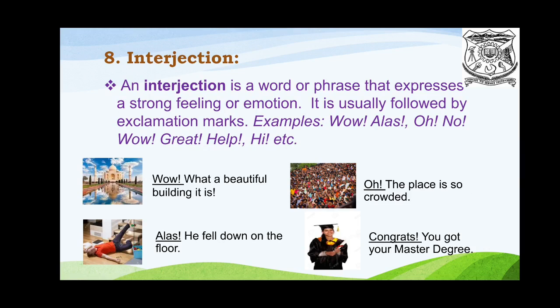Next one is interjection. An interjection is a word or phrase that expresses a strong feeling or emotion. It is usually followed by exclamation marks. Examples: wow, alas, oh, no, great, help, hi, etc.